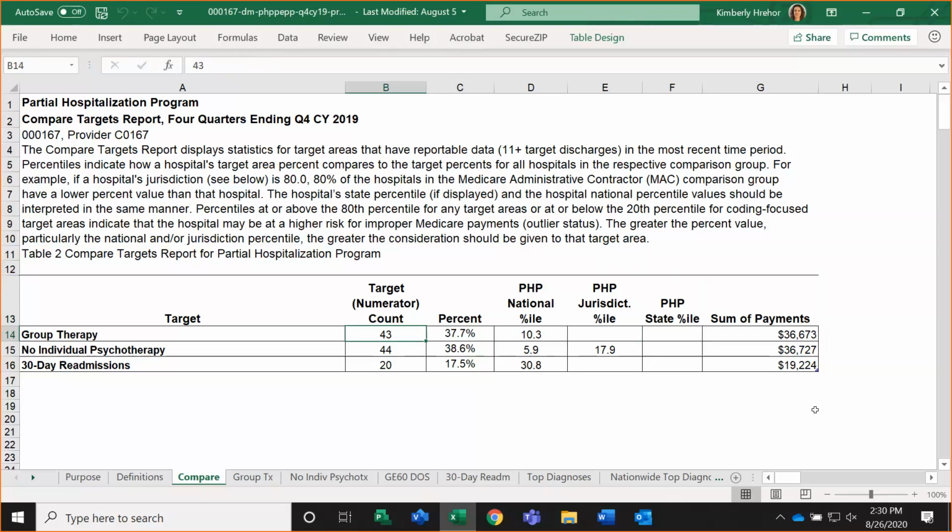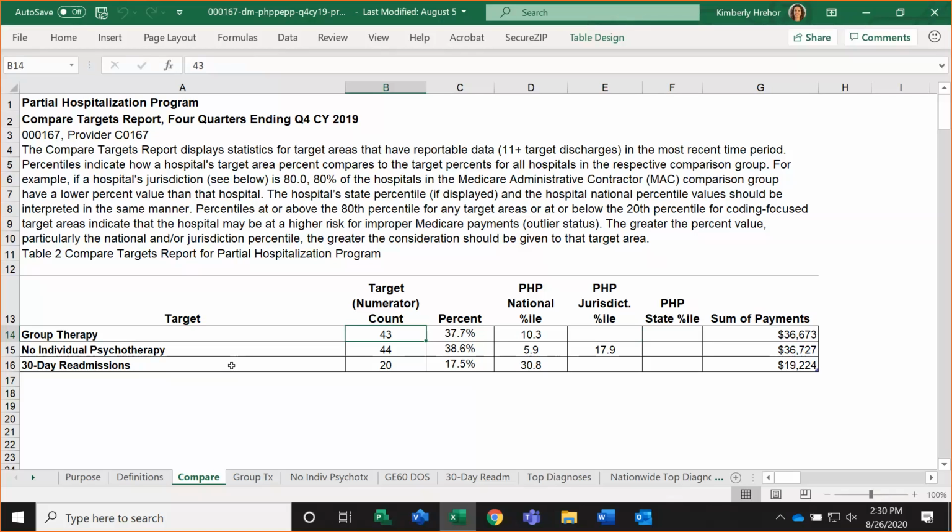The other thing I'll point out is that you'll see here this PHP only has 3 target areas listed on this report. The 4th target area is not included, and that would be because this provider does not have sufficient data to generate statistics for calendar year 2019. So if there are not sufficient episodes for statistics generation, then we're not going to see it included on the Compare Targets report.